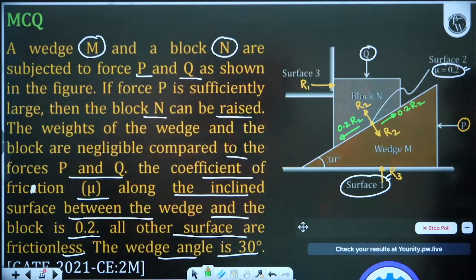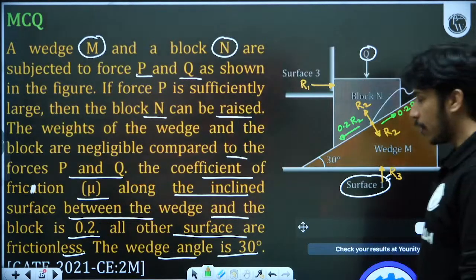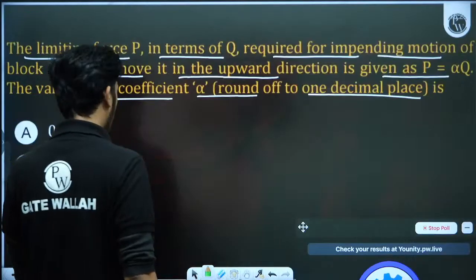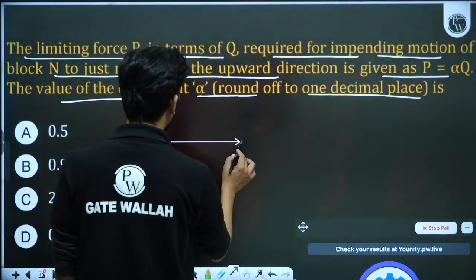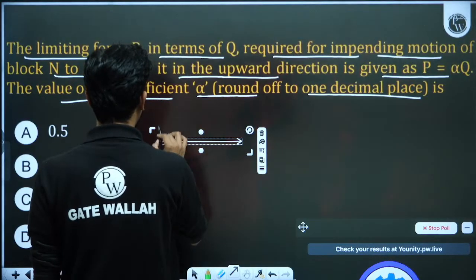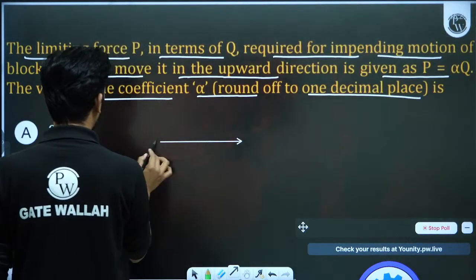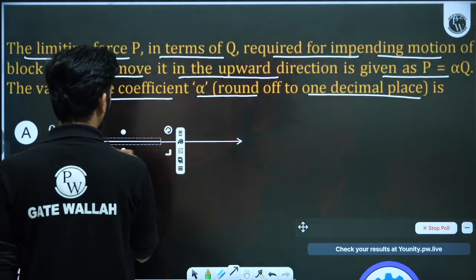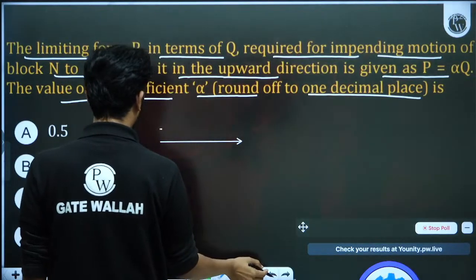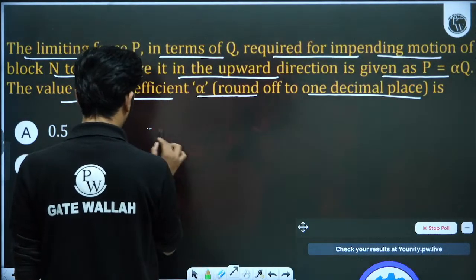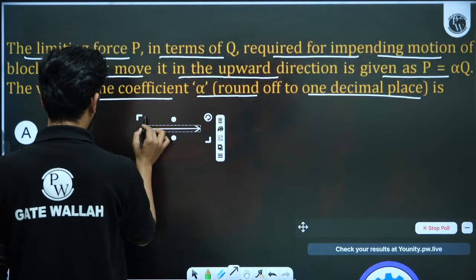So let's make the FBD for both the blocks, for block Q and for block P. First of all, we will make the FBD for block Q, because it is easy.